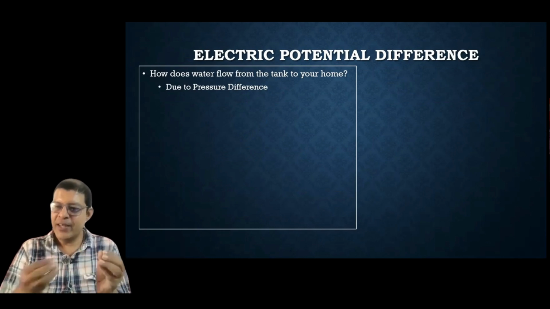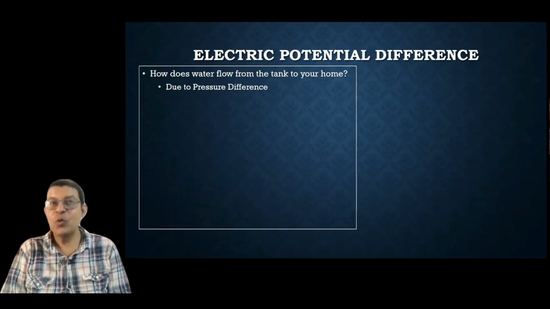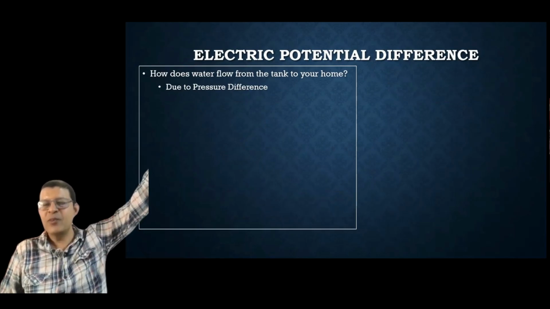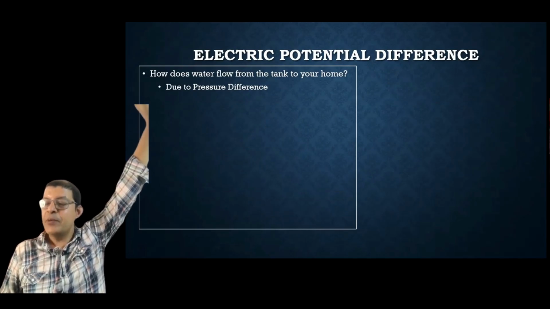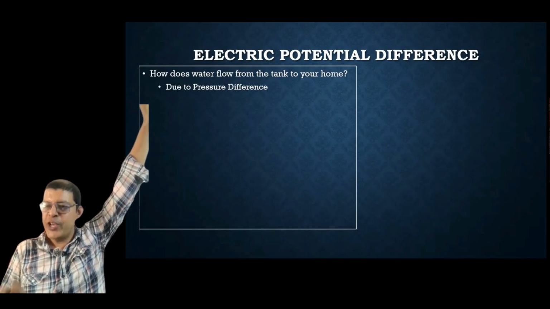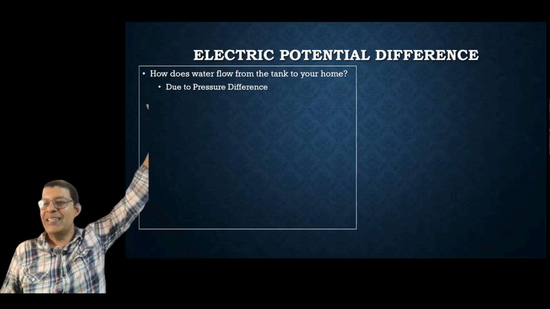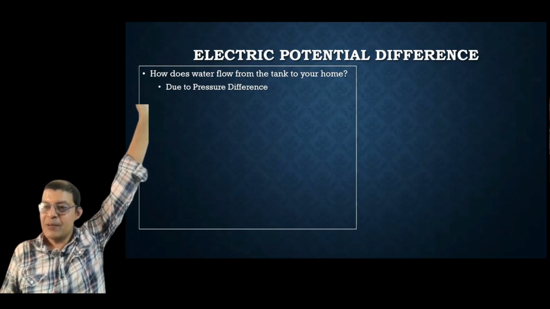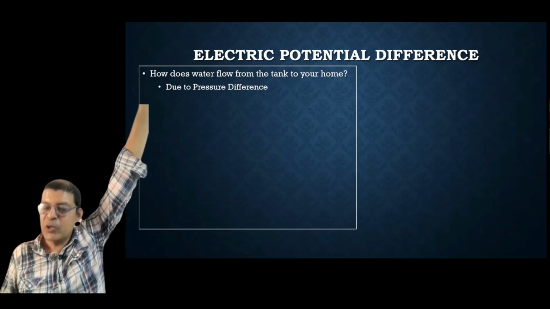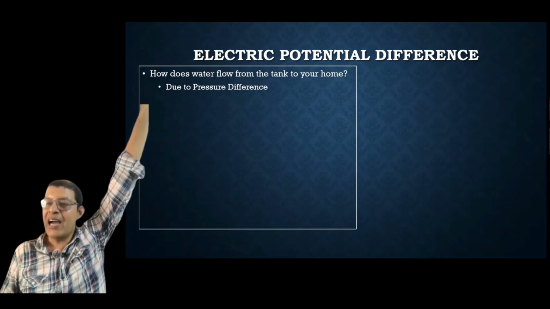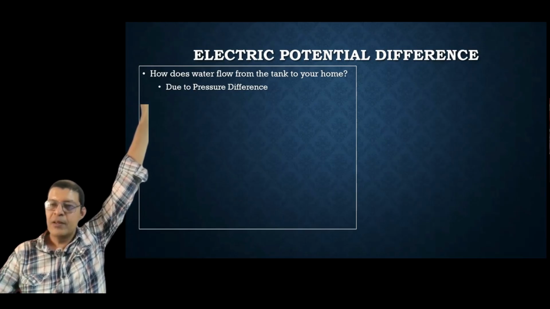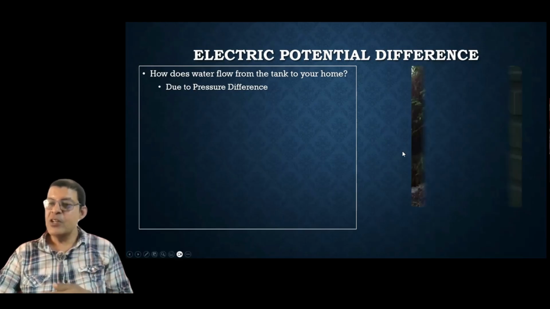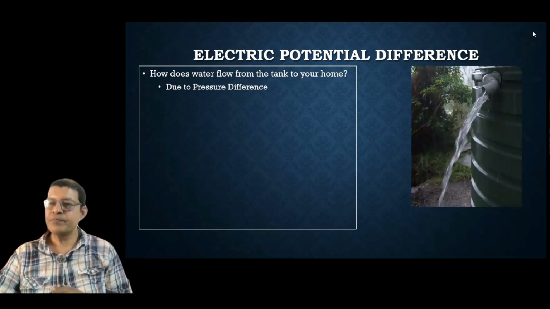The water that comes in the tap at home comes from the tank, right? That tank is kept on top of the building. If you are staying in a flat, then the tank will be on the top of the building. That means at high pressure. Because it's at high altitude, it will be at a high pressure, and the tap is at a low pressure. Because of the pressure difference, the water will flow.